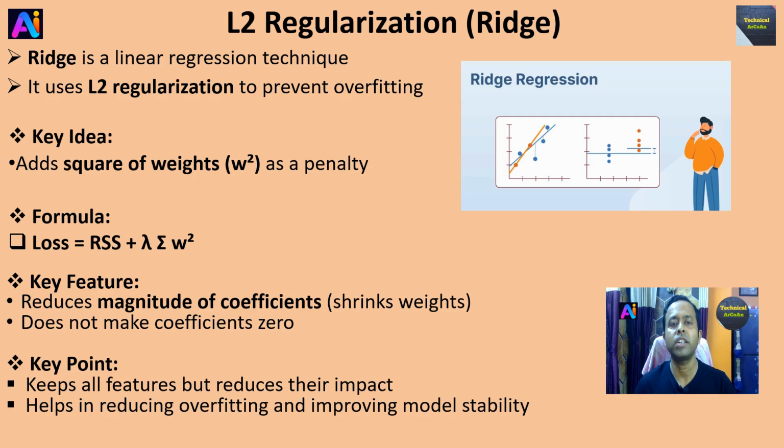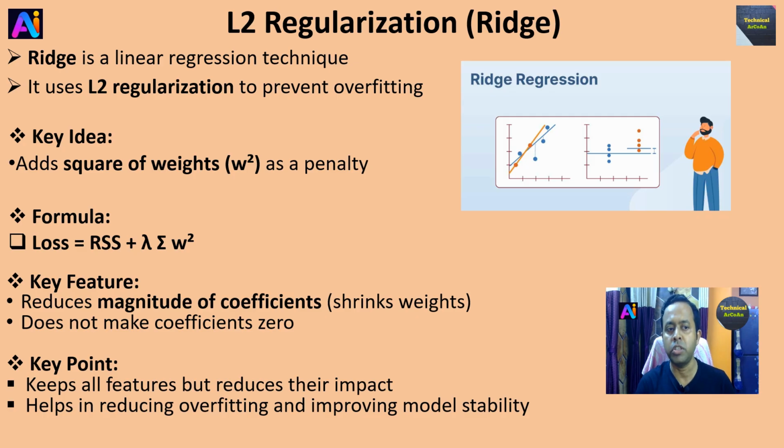Now we talk about the L2 regularization, also known as Ridge. Ridge is a linear regression technique. It uses L2 regularization to prevent overfitting. Key idea: adds the square of weights as a penalty, and the formula is similar to L1 regularization. Loss equal to RSS, means residual sum of squares, plus lambda times the sum of the square of the weights, right? And in the same way the RSS is represented as error, and lambda is the control, summation of square of the weights, penalty on large weights, right?